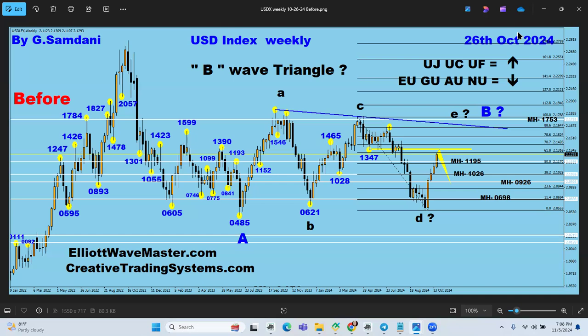So the most possibly affected thing would be the U.S. dollar index, right? This is the U.S. dollar index weekly chart I made on the 26th of October last month. And this is what I said: we have gone to the upside to this level here. 1347 was my final target. I said we're going to pop a little bit more, hit this 1347 or maybe one of these lows here, around 1347, 1350, 1365, something like that, and then we're going to drop from there back to 0926.